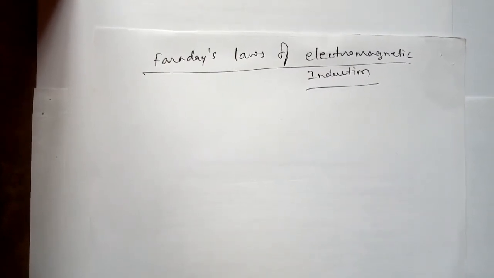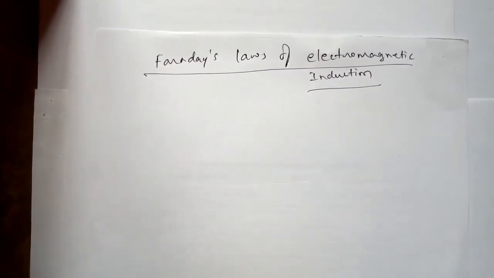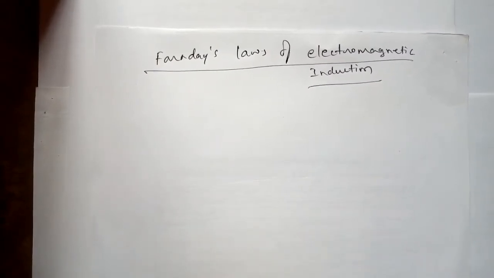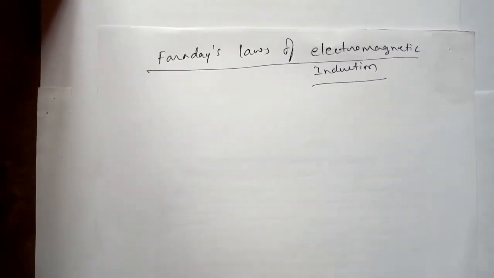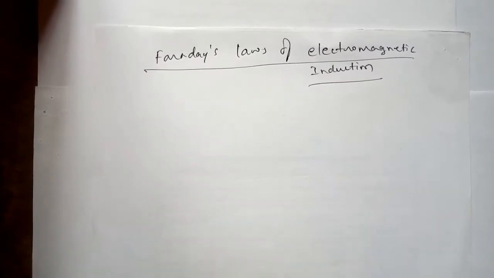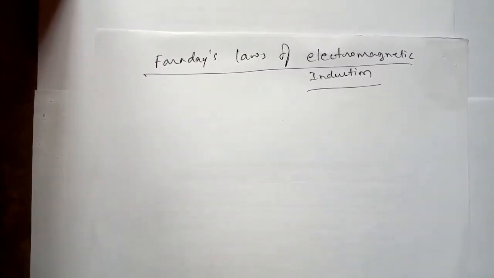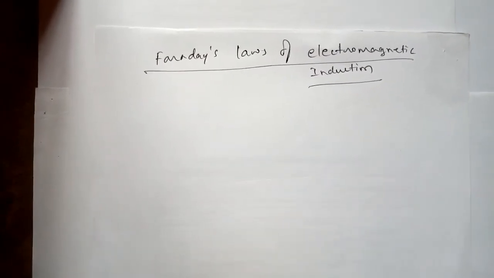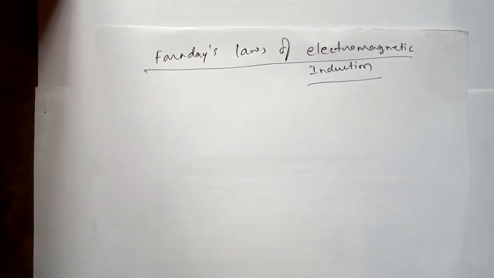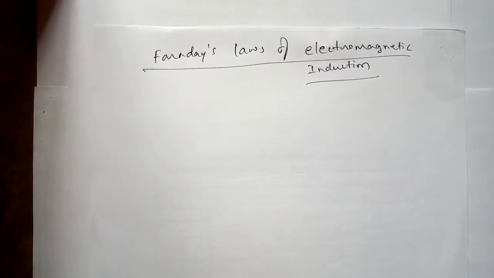Current is also induced even when the magnet is held stationary and the loop is moved towards or away from the magnet. However, if both loop and magnet are stationary, no current is induced in the loop.